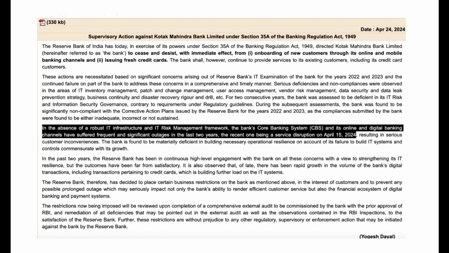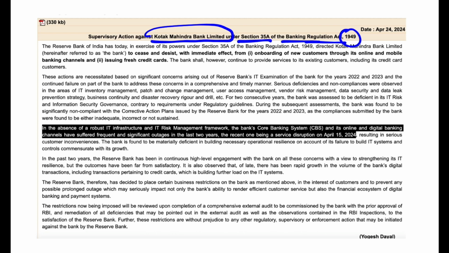Now let's come to the action against Kotak Mahindra Bank. First of all, you need to understand under which section RBI took action against Kotak Mahindra Bank. This is Section 35A of the Banking Regulation Act of 1949. Why did it take action against Kotak Mahindra Bank? Because its IT infrastructure was inadequate.